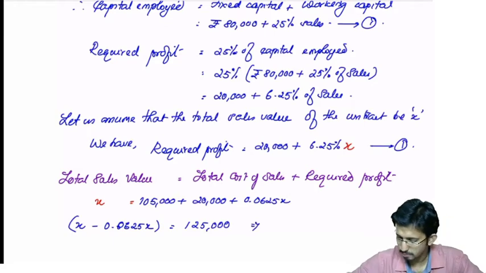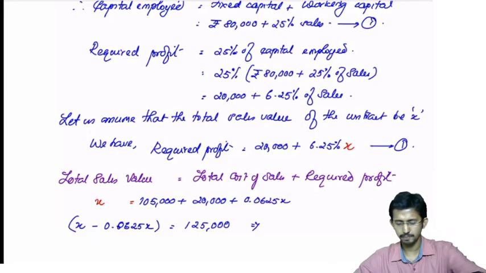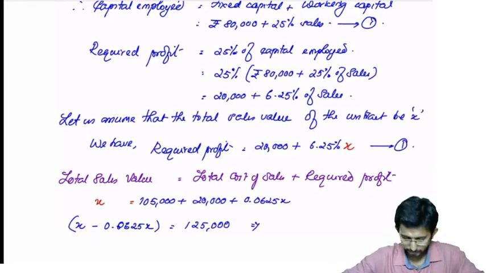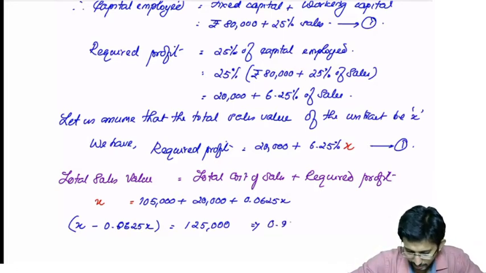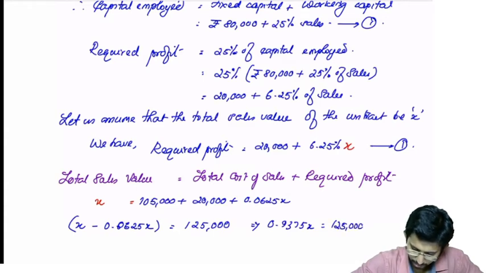That will take you 1 minus 0.0625, which will be 0.9375x is equal to 1,25,000.